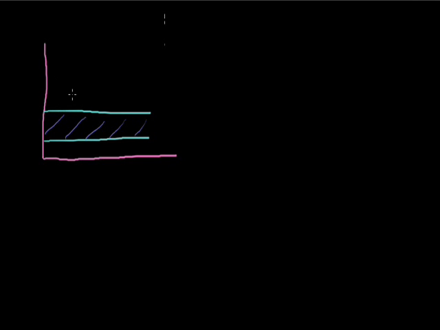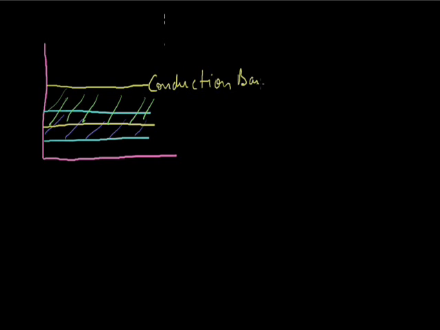Where would the conduction band be? The conduction band will be here. That means both bands will be overlapping each other, the conduction band and the valence band.